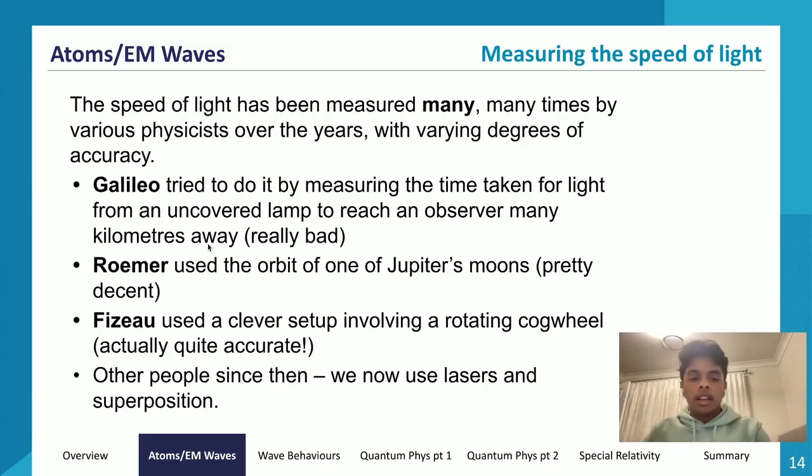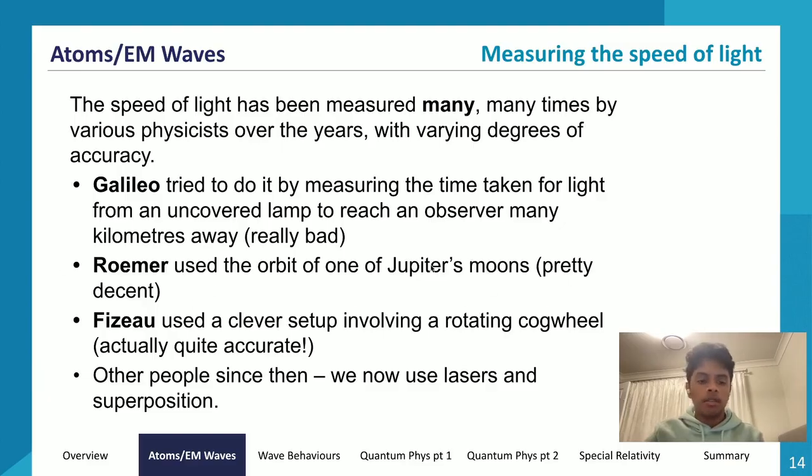The next one is Romer. So Romer used the orbit of one of Jupiter's moons to calculate, and the difference in time, how the Earth orbits around the sun. So as the Earth is further away from Jupiter, the time taken for the eclipse to occur is greater than the time taken for the eclipse to occur if Earth was closer to Jupiter's moons. So he used that difference because he knew a crude estimate for the diameter of the Earth. So he used that value to calculate the speed of light, that difference in time, which is about 11 minutes.